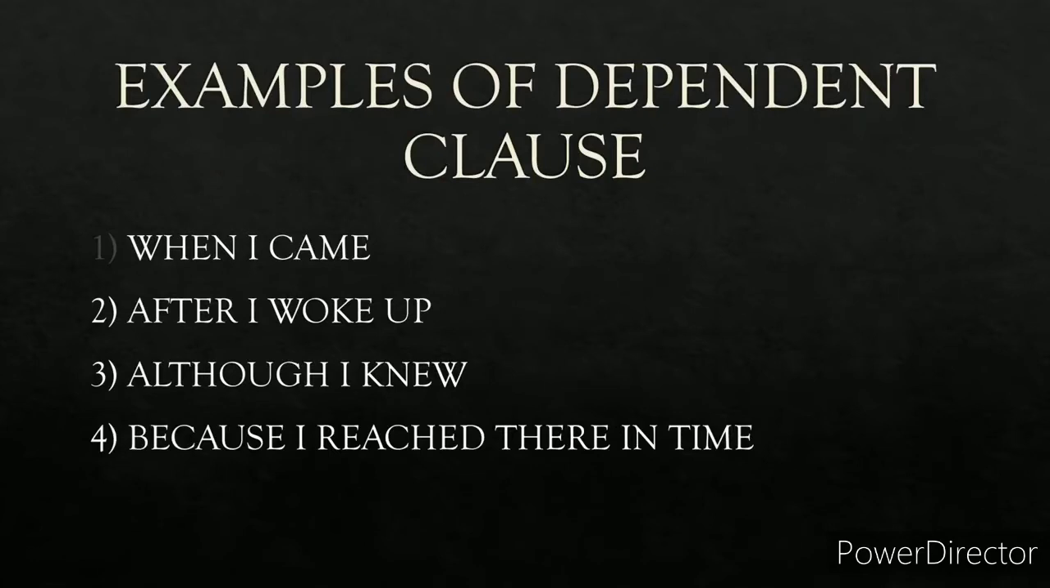Now, examples of dependent clause. They also have subject and verb agreement, but they don't make a complete sense. For example, when I came, what happened? Nobody knows. So it's a dependent clause. It's an incomplete sentence. Here the subject is I, came is the verb.